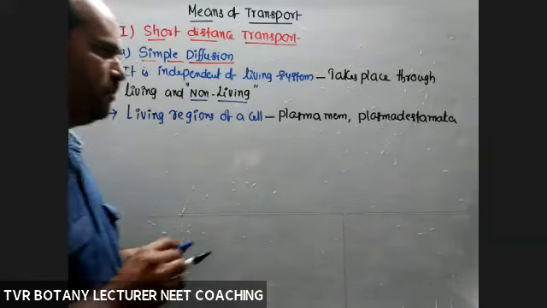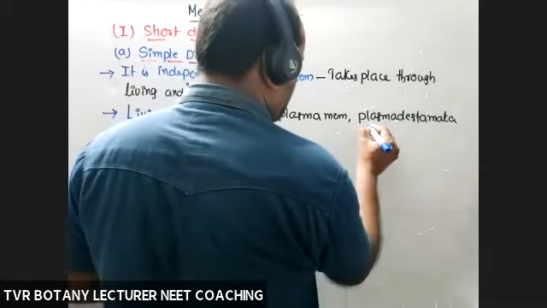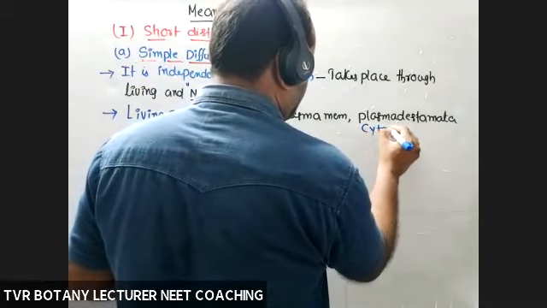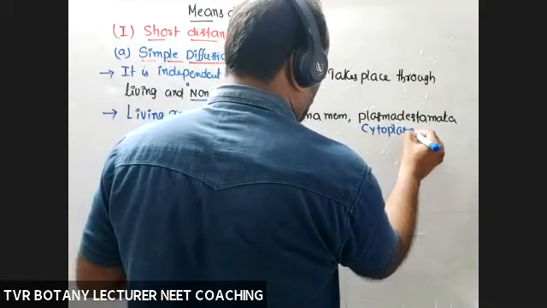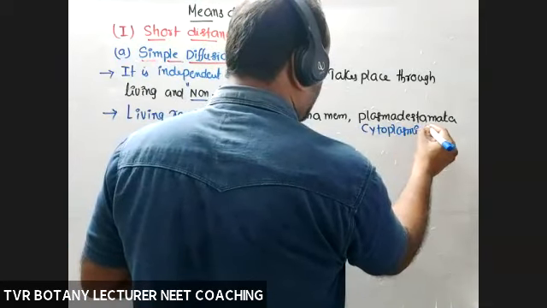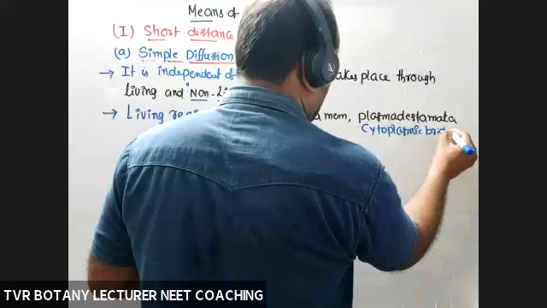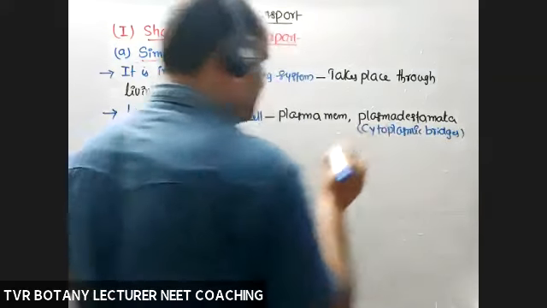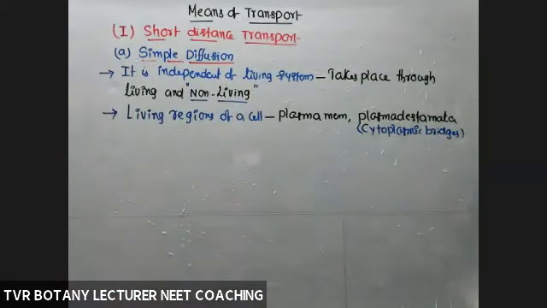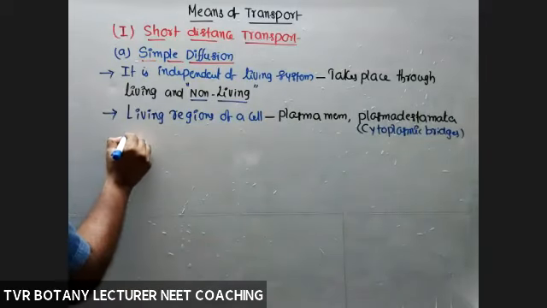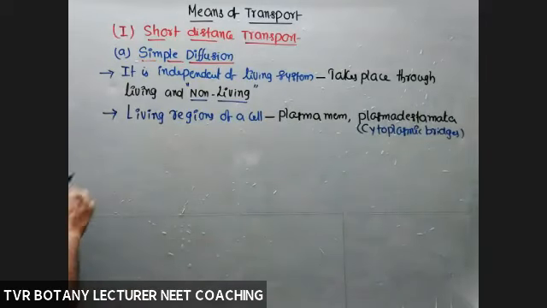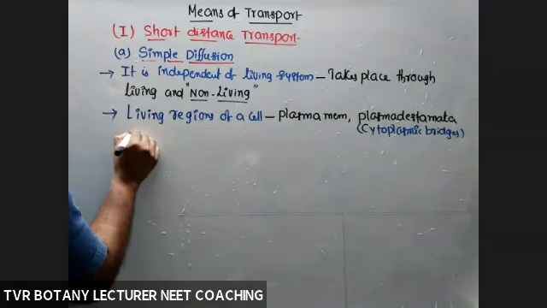Plasmodesmata, cytoplasmic bridges, cytoplasmic extensions also. They are concerned with intercellular transportation of materials between the protoplasm of one cell to the protoplasm of the next cell, living region. Next, protoplasm or cytoplasm.